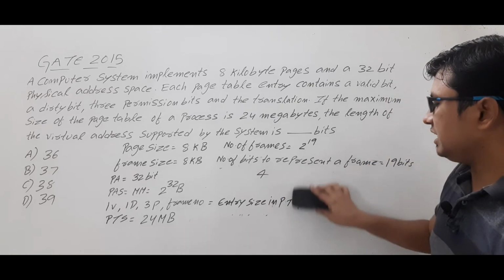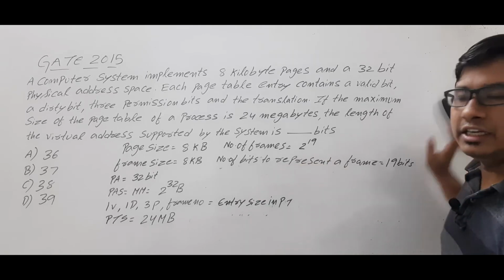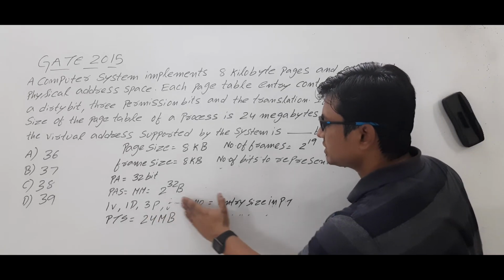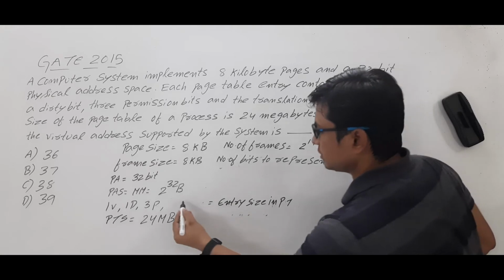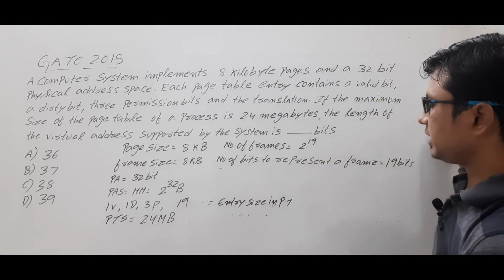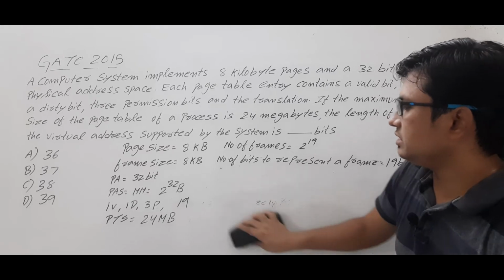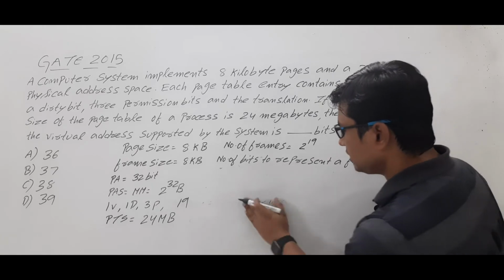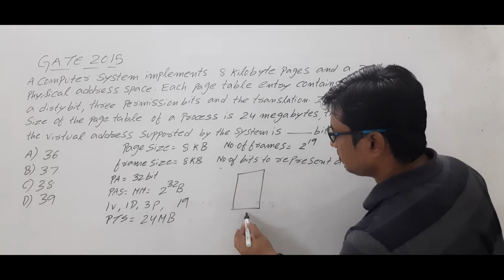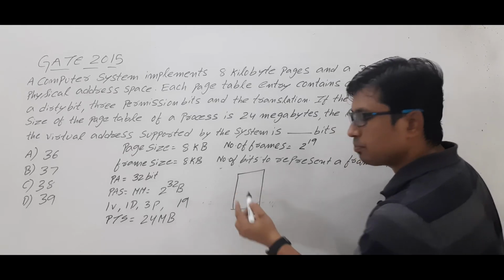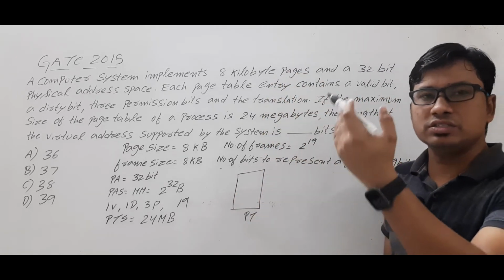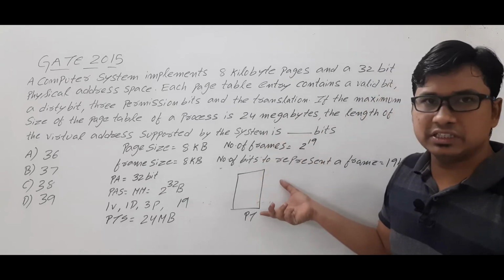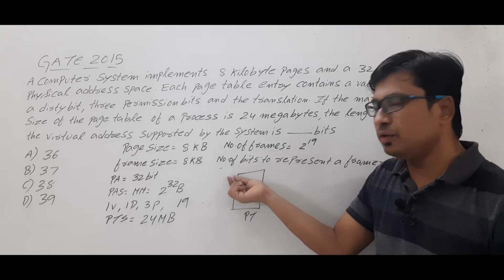Similarly, if you have 2 power 19 frames, then you will need 19 bits to represent a single frame. Is it clear? So the number of bits in the frame number will be 19. So the page table entry has 19 bits for the frame number, because every page table, okay, every process has its own page table, because a process is logically divided into several pages.